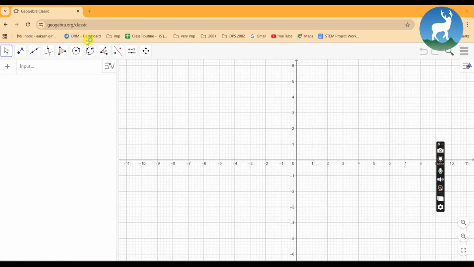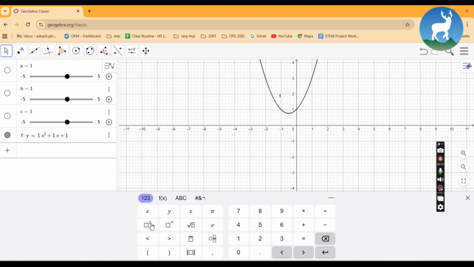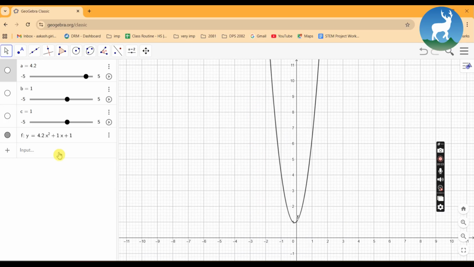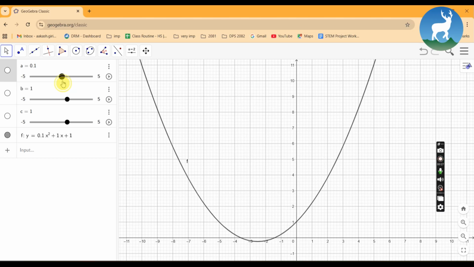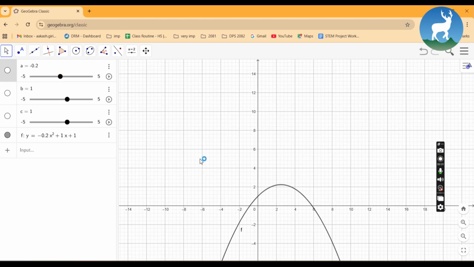First, let's set the equation y = ax² + bx + c in GeoGebra. Here are the sliders for a, b and c. Rule of a: when a is greater than 0, the parabola opens upward, like we can see here. When a is smaller than 0, it opens downward.